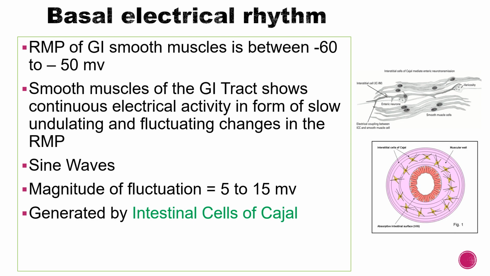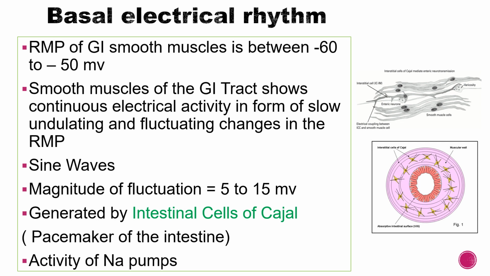This continuous electrical activity is generated by the interstitial cells of Cajal. These are also known as the pacemaker of the intestine. You know about the pacemaker of the heart, now you know about the pacemaker of the intestine. So what does the pacemaker do? The pacemaker generates a rhythm, and according to that rhythm, the membrane potential of the smooth muscles fluctuates. This basal electrical rhythm is basically brought about by the activity of the sodium pumps.